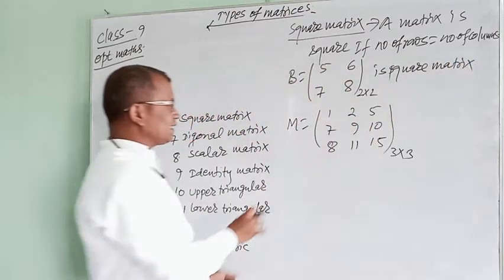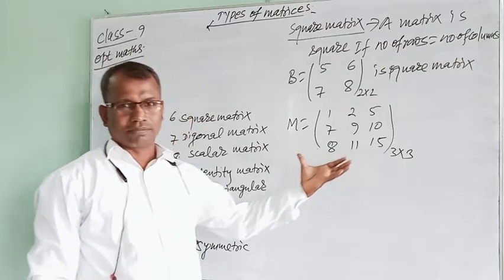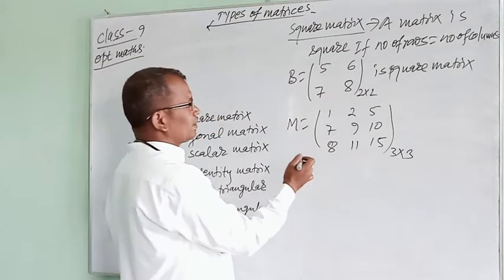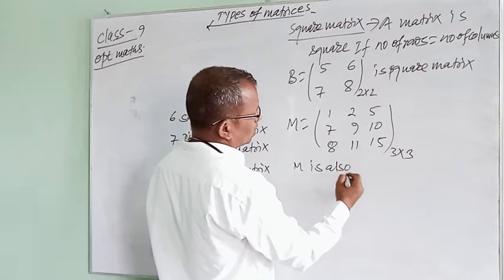Here in this matrix M has 3 rows and 3 columns, meaning the number of rows is equal to the number of columns in this matrix M. Therefore, M is also a square matrix.